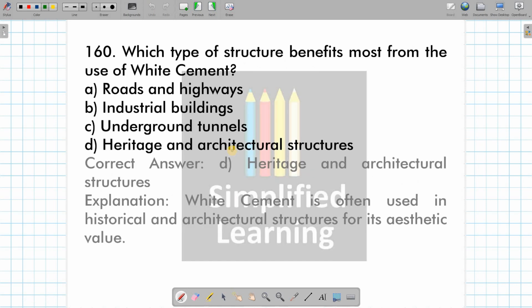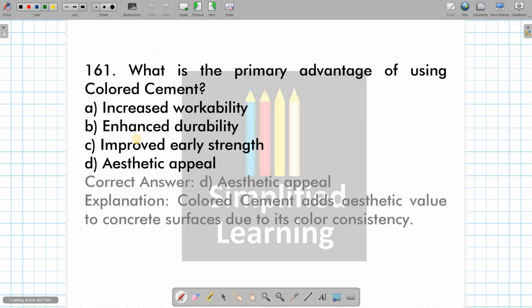And which type of structure benefits most from the use of white cement? Heritage and architectural structure. The sole use you will be seeing regarding white cement is the aesthetic necessities, where it is required in heritage structure and architectural structure. Then what is the primary advantage of using colored cement? Obviously aesthetic appeal, it is going to be colored cement, means a specific color will be there, and mixing it, having the concrete in that colored cement will be giving that specific look.